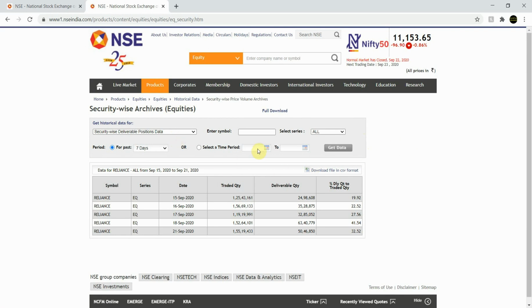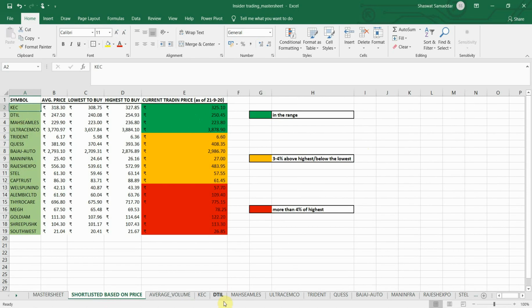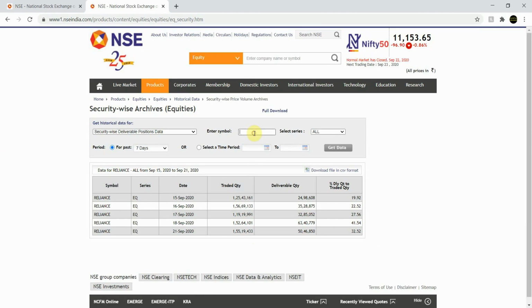Our first stock in the list to analyze is KEC. So I'll type the symbol KEC right here. I only want the data for equity, so I have to select EQ. I want the security wise deliverable position data. Next, for how many days do I want the data? This depends on you, you can select for 2 weeks.